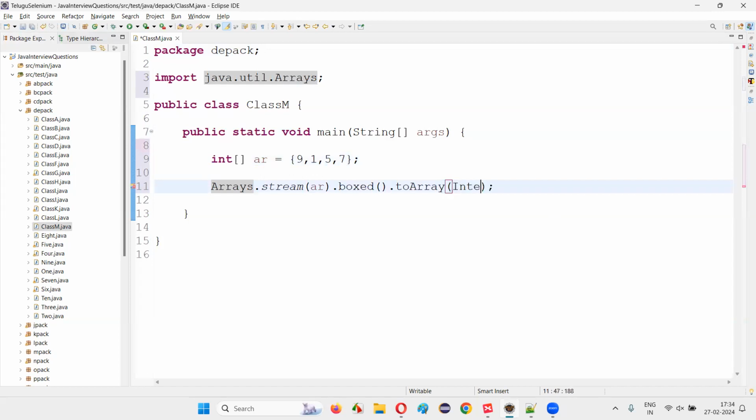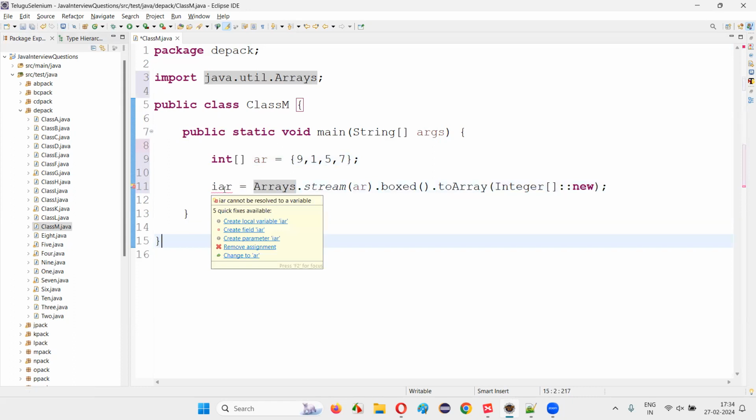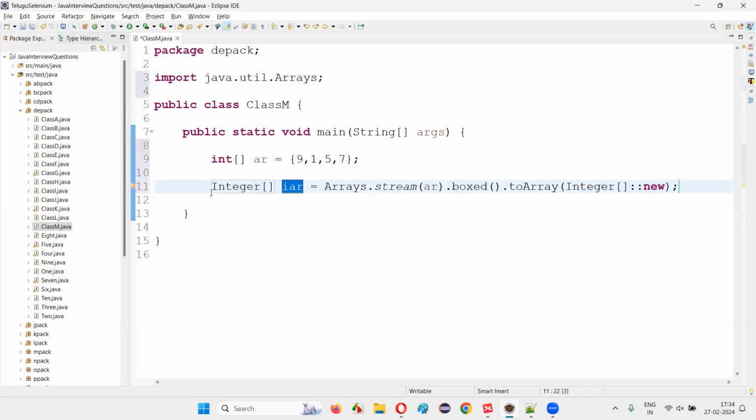So whatever result I want, I'll specify here: Integer[]::new. And here I'll say iar, a different name I am giving. Hover the mouse on this and say create local variable, and the return type will come here, Integer array. Now this primitive data type integer array has been converted to a wrapper class Integer array.